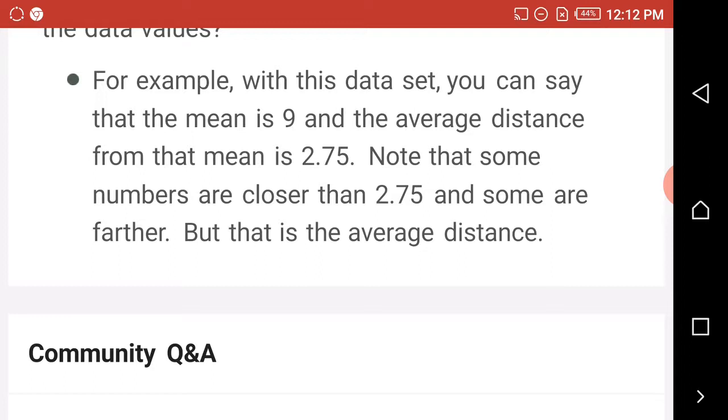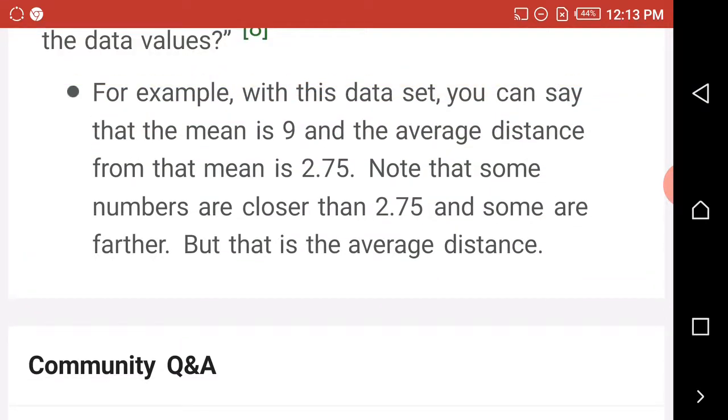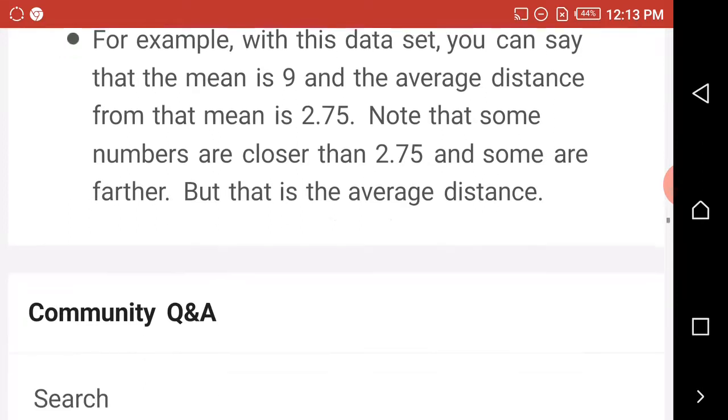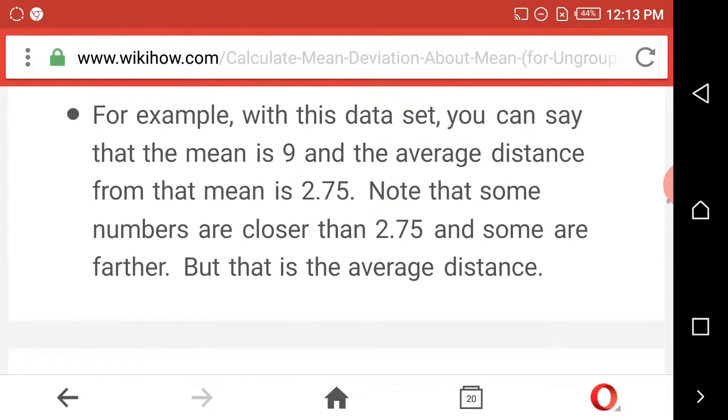Note that some numbers are closer than 2.75 and some are farther. But that is the average distance. I hope we're following. In case you're not following, you go back to the lesson again, pause and start from the beginning again and follow.